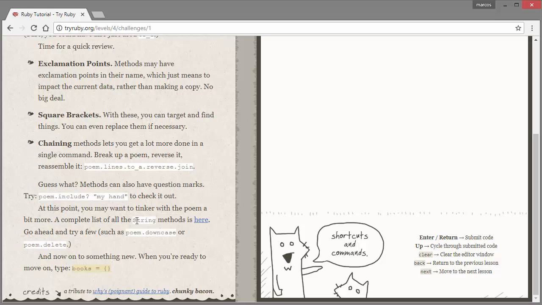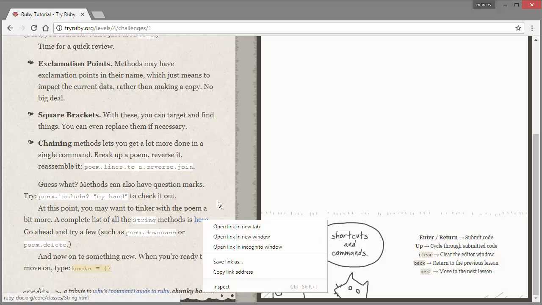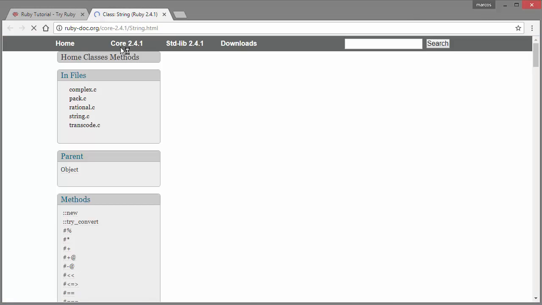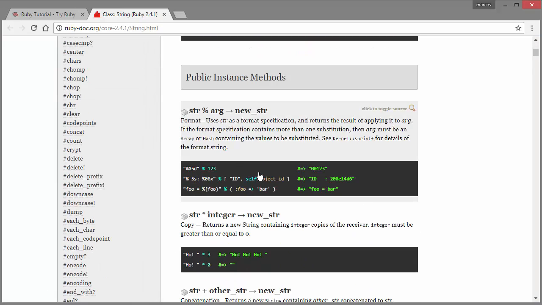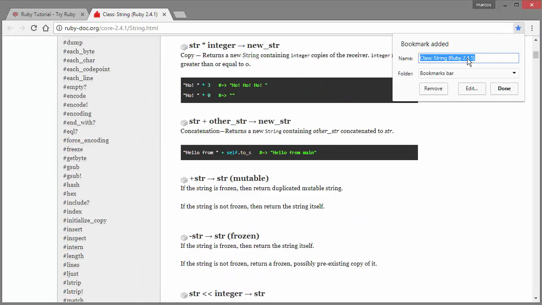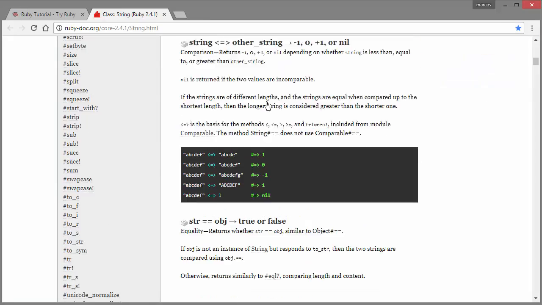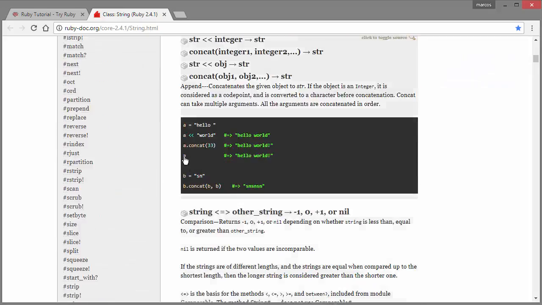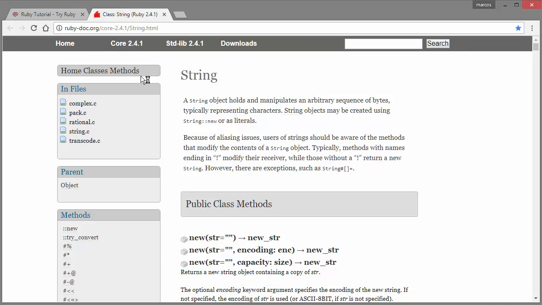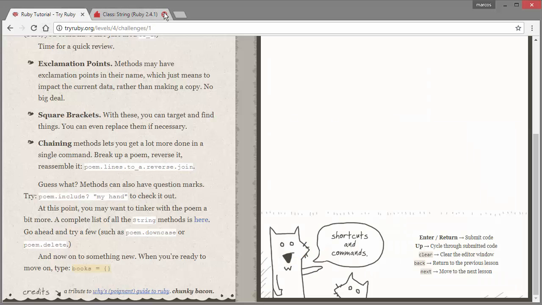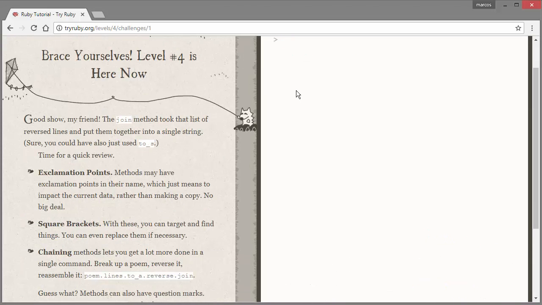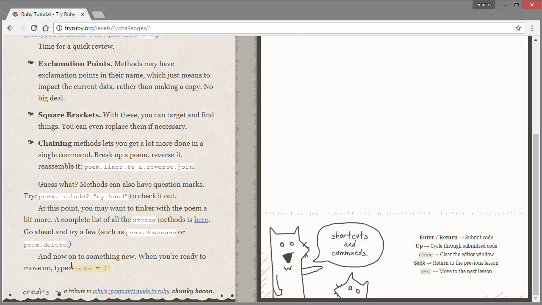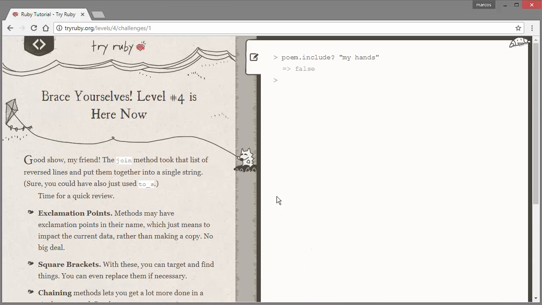A complete list of all these string methods is here. So you would want to star this just because this is so useful. So just keep this in your star list. Okay, let's close that out for now, and then go ahead and try downcase and poem.delete. So you can feel free to check this out. I'm just gonna move on.